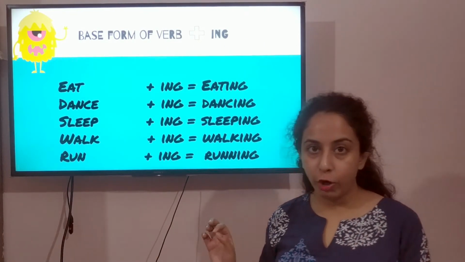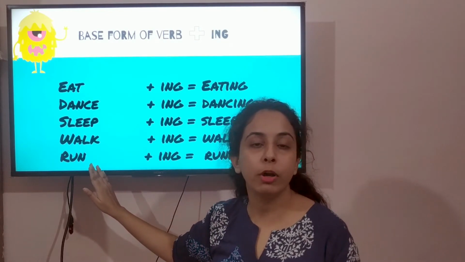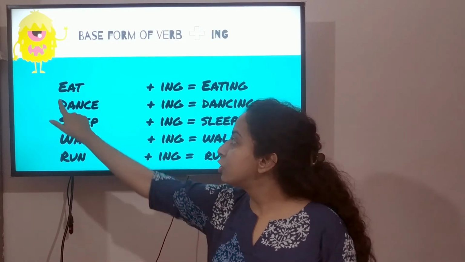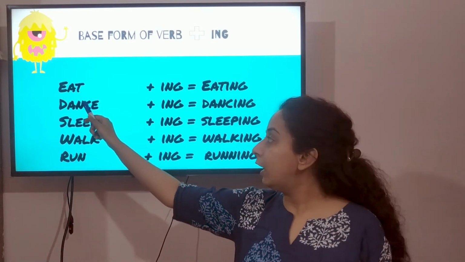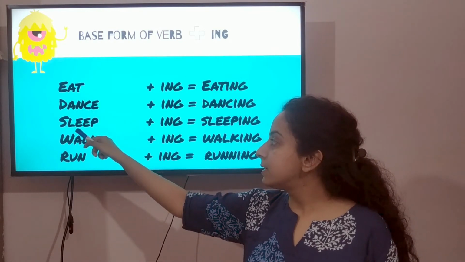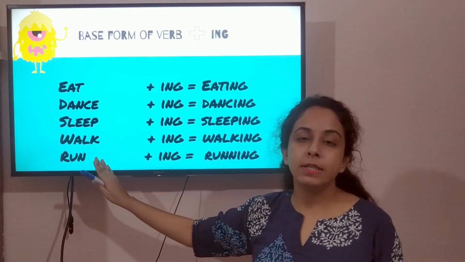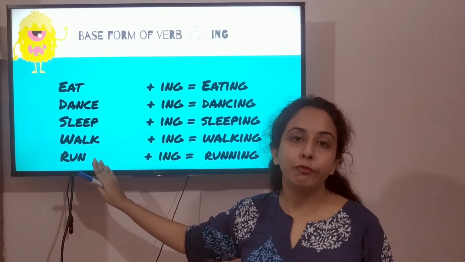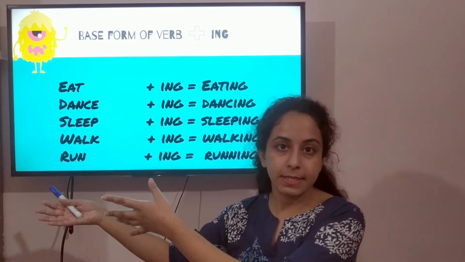Now base form is, these simple words are called the base form of verbs. Why? Because look at these words. They do not have ed after them. They do not have ing after them. Dance, sleep, walk, run. These simple words are called the base form of verbs.